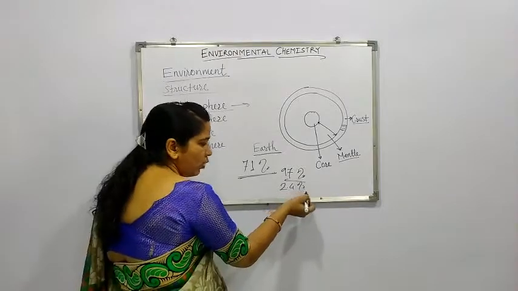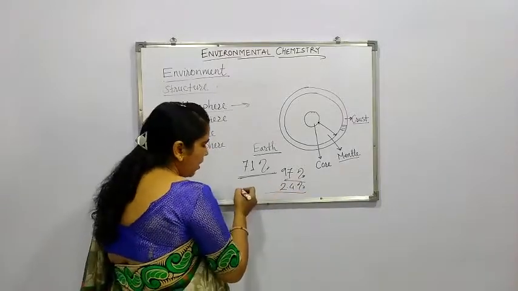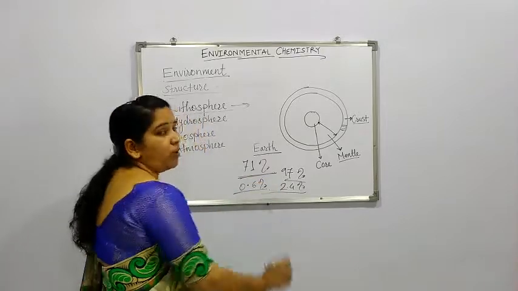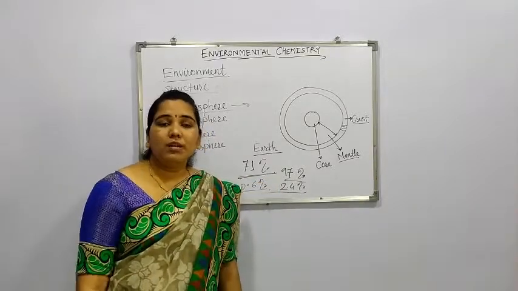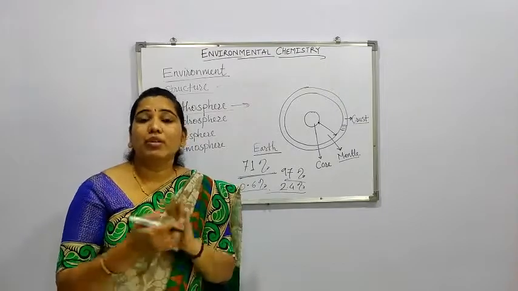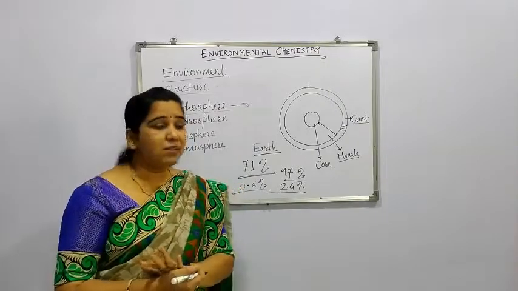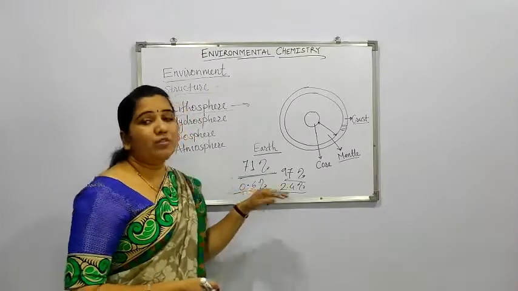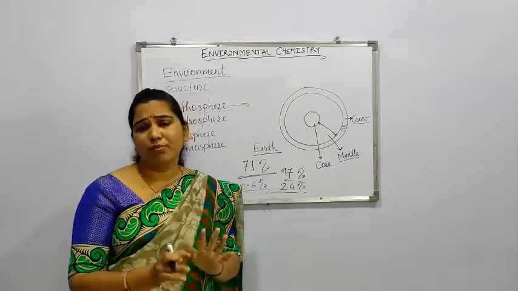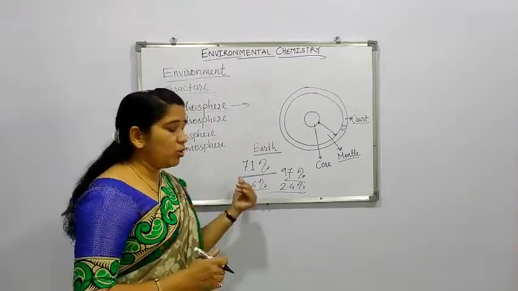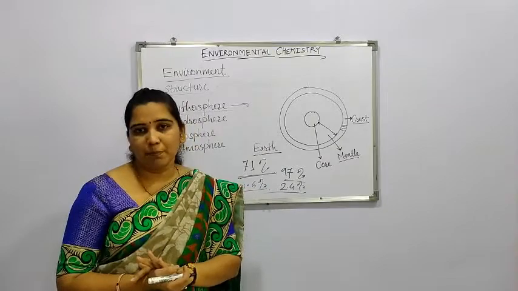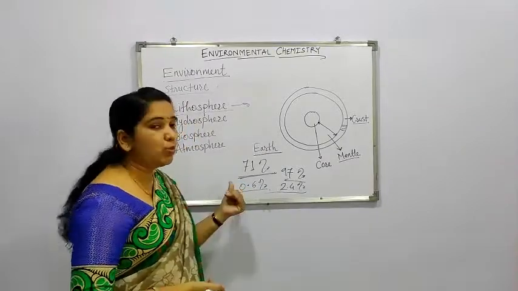Now, how much water remains from the 100%? Up to 0.6%. In that 0.6% also, some of the water may be locked up in the clouds or in space. So the remaining water, not more than 0.5%, is available for drinking purposes.